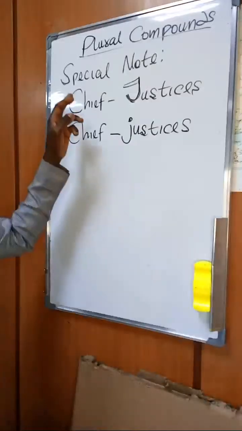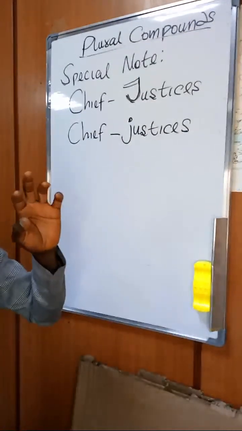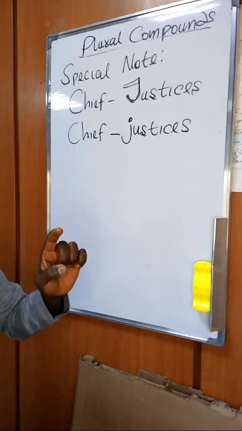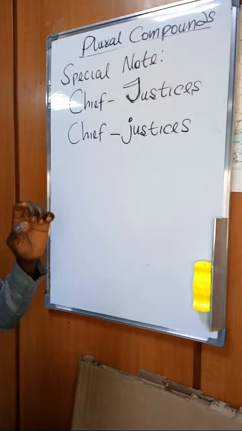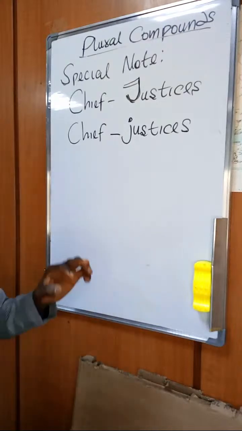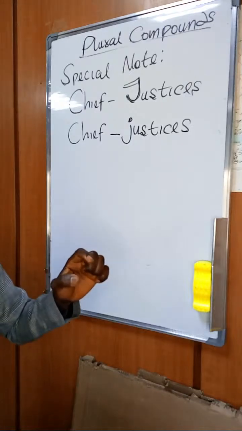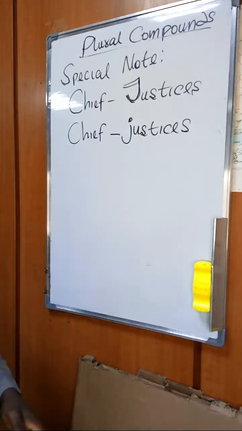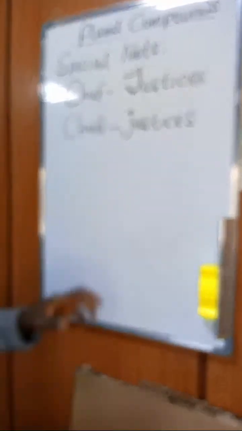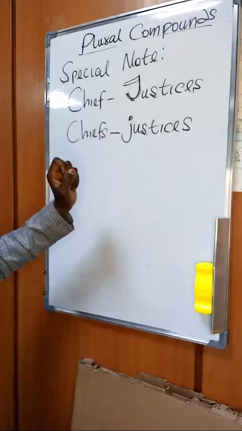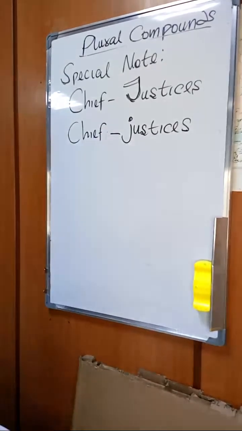So when we have two adjectives or two nouns being held with a hyphen, then if the noun is a person's title, it must start with a capital letter and not a small letter. So we don't have this as chiefs justices. It's very wrong. The plural form should be Chief Justices.